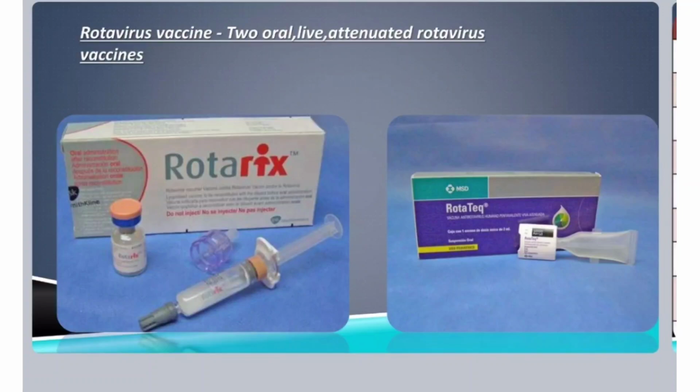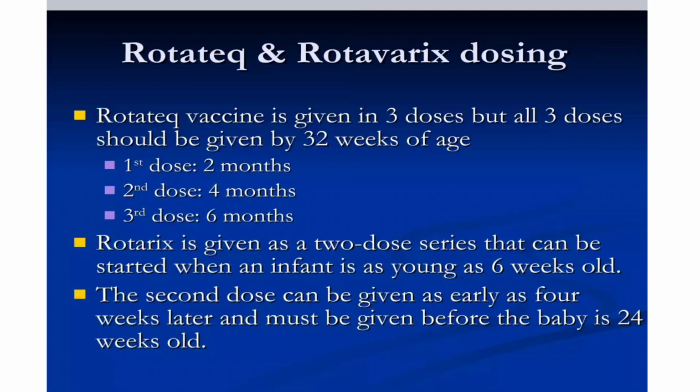There are two types of vaccines available. These two vaccines are oral live attenuated rotavirus vaccines. Under this you have Rota-RIX and Rota-TEC. Now the dosing of Rota-TEC and Rota-RIX.